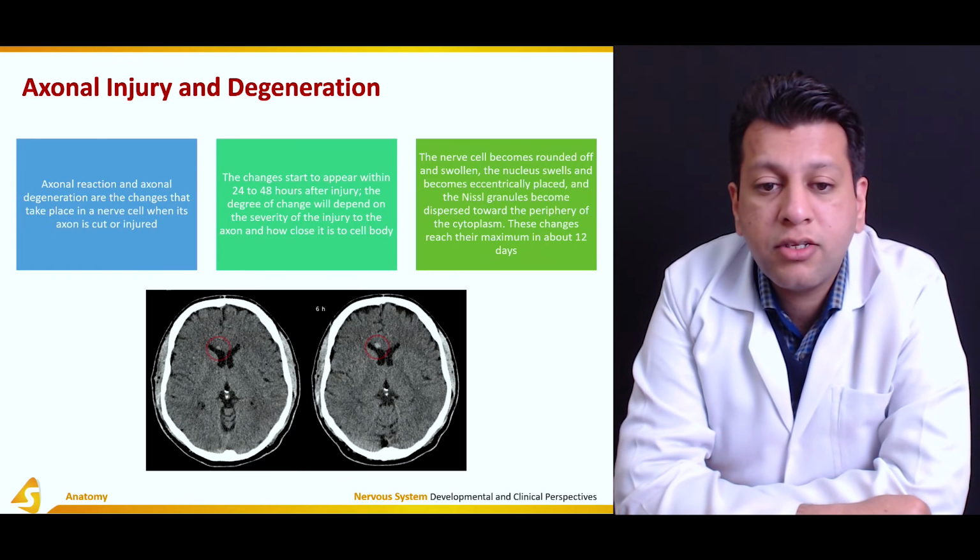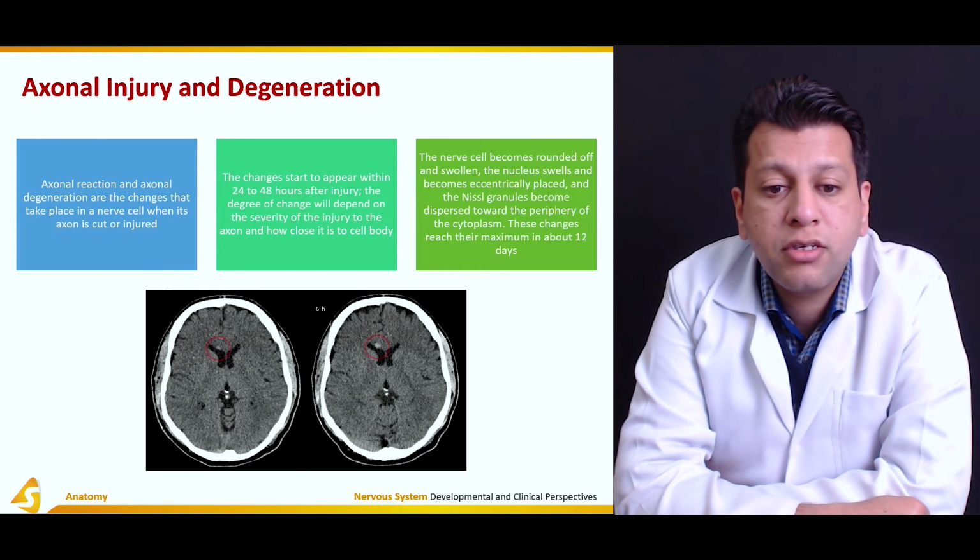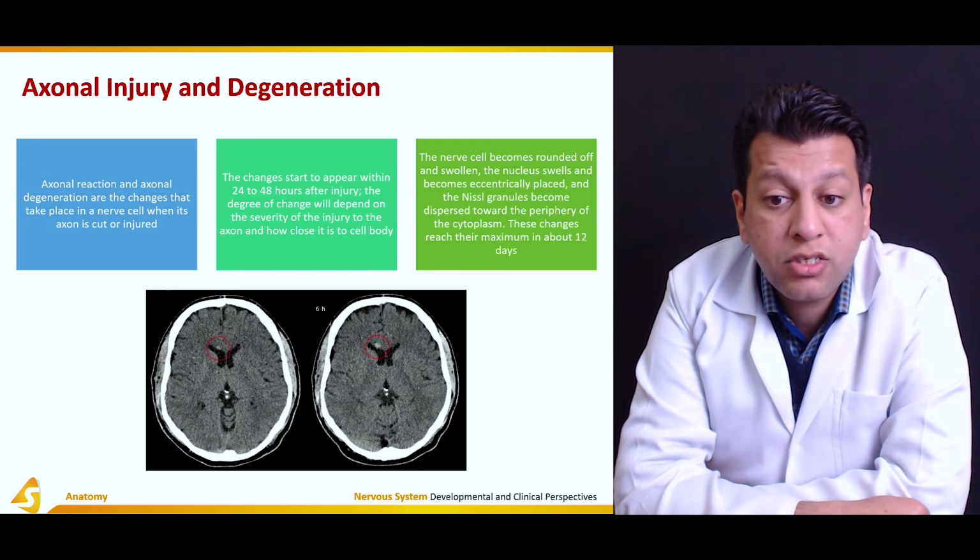Axonal injury and degeneration. Axonal reaction and axonal degeneration are the changes that take place in a nerve cell when the axon is cut or injured. Changes start to appear within 24 to 48 hours of the injury. The degree of change will depend on the severity of the injury to the axon and how close it is to the cell body.